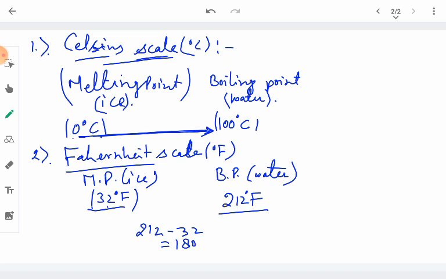So we divide this range of the Fahrenheit scale, from the lower value 32 degree Fahrenheit to the upper value 212 degree Fahrenheit, into 180 divisions. Then each of the 180 divisions equals 1 degree Fahrenheit. Similarly, we have another scale called the Reaumur scale.